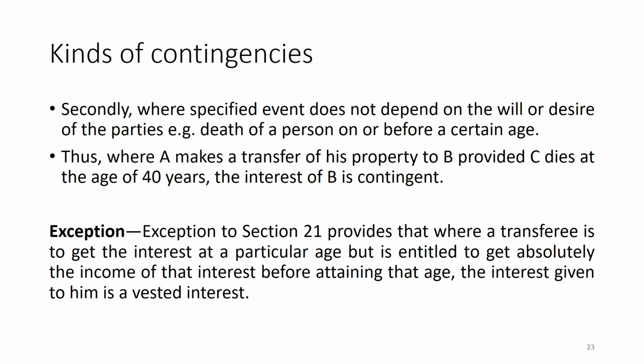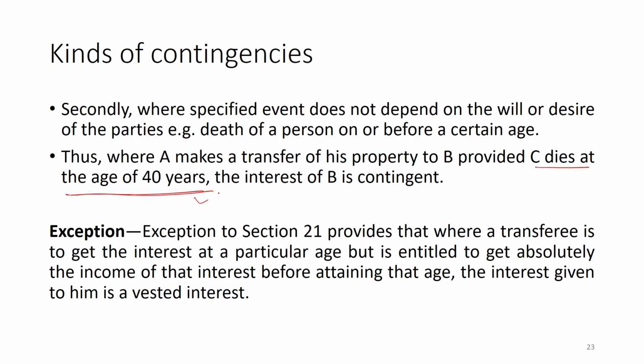Why? Now you can see what the difference between these two is. Death is certain, but in this condition, provided C dies at the age of 40 years, the condition is not within the control. So, it will be a contingent one. If there had been a condition that the property will go after the death of C, then what will happen? The death is certain, so it will go to vested interest, but here it will go into contingent interest.